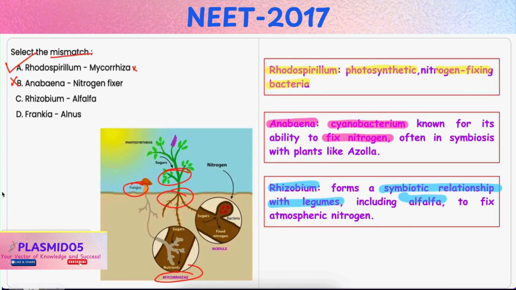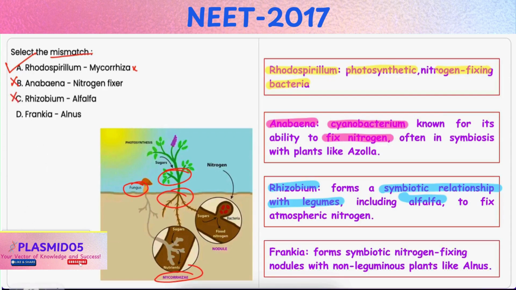Hence, it is incorrect. Option D, Frankia is to Alnus. This is also a correct match because Frankia, which is an actinobacterium, forms symbiotic nitrogen fixing nodules with non-leguminous plants like Alnus. Hence, it is also incorrect.